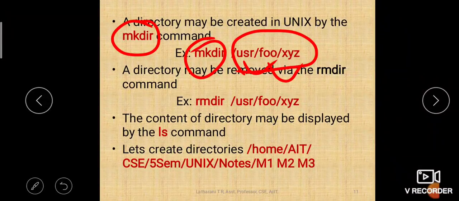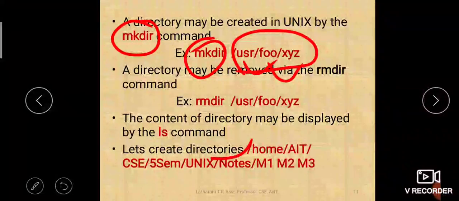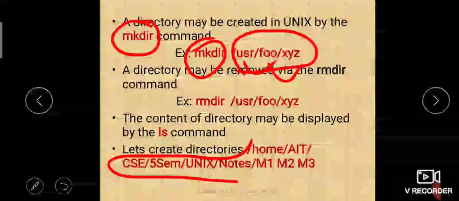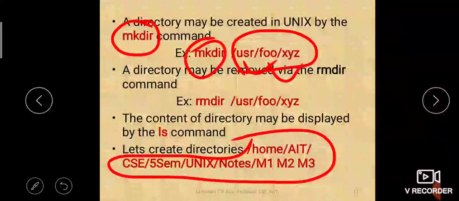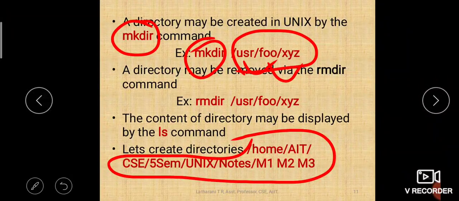Try to create this directory yourself. We will discuss in the next class. The directory is home, AIT, CSE, 5th Sem, Unix, notes. Under that, create 3 files, M1, M2, M3, module 1, module 2, module 3. You know how to create the files and directories both, right? So try to create them.